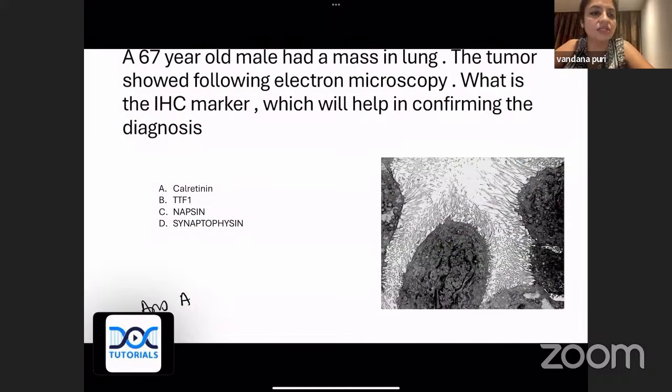Okay, now coming to the next. Everybody is clear with this? Anybody having any doubt? Right? Okay, perfect. Thank you, Kartika.